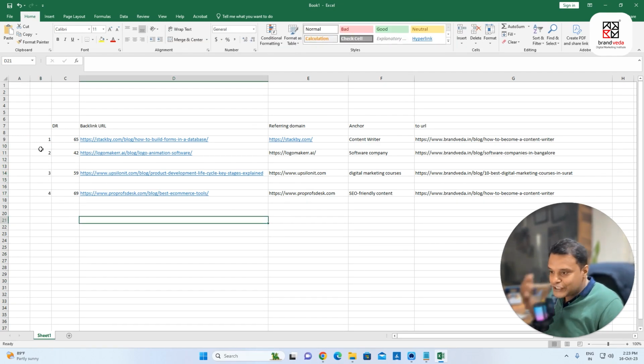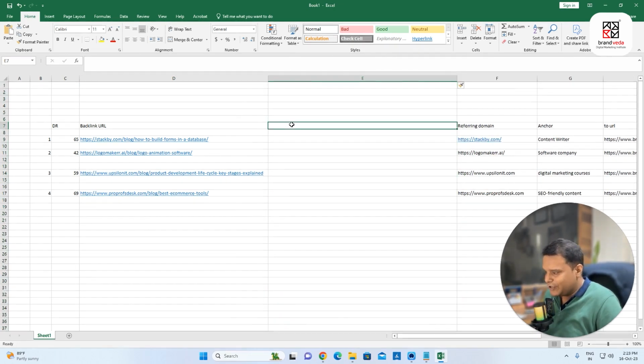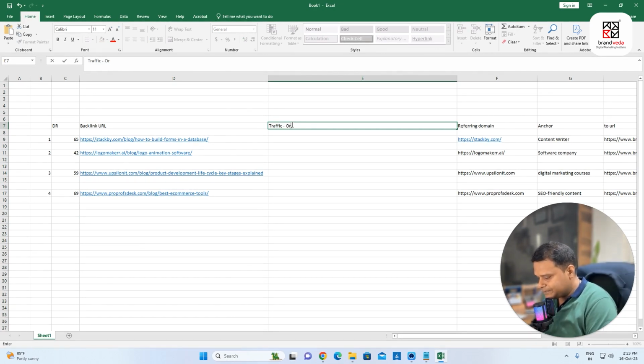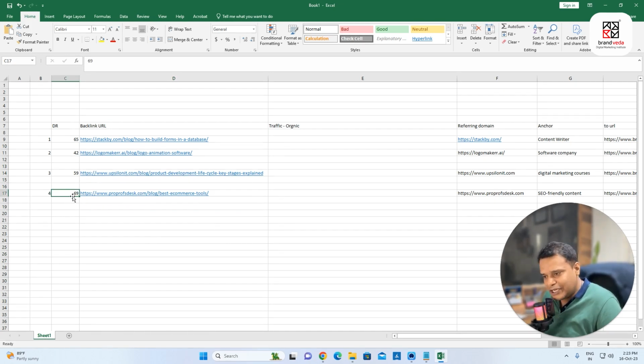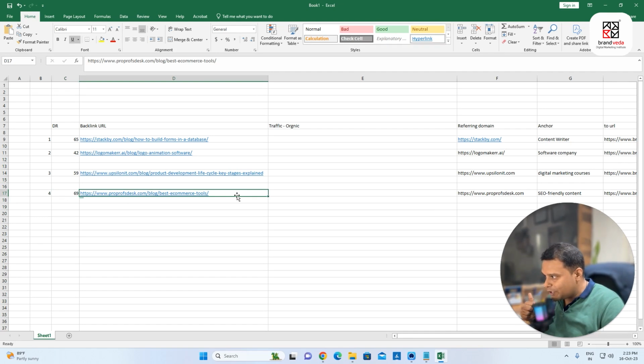Fine. So 4 links, they're not of the same value because they're going to have different traffic. So let us try to find how much traffic they have. I can click on traffic, organic traffic I'm talking about. So the point is, if I ask which one is the strongest one, I'll get to know it is 69, because Ahrefs has done investigations and they have considered a lot of metrics in order to tell which one is the strongest vote from a search engine perspective. And you can see that they're telling me that this vote is the most important vote across all these votes.